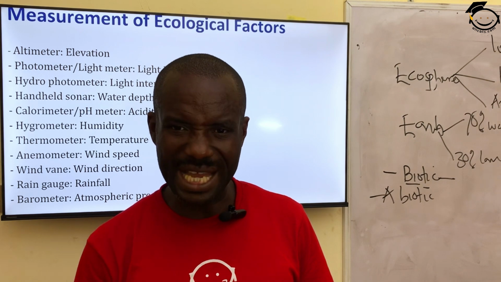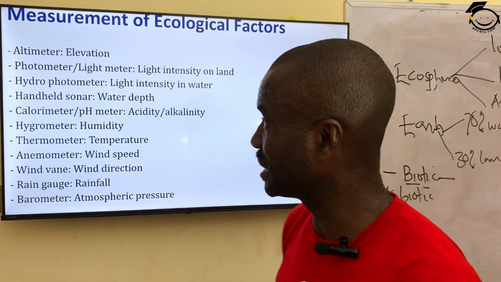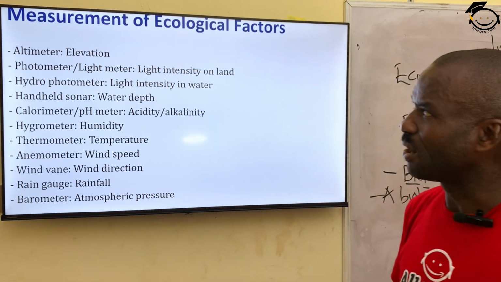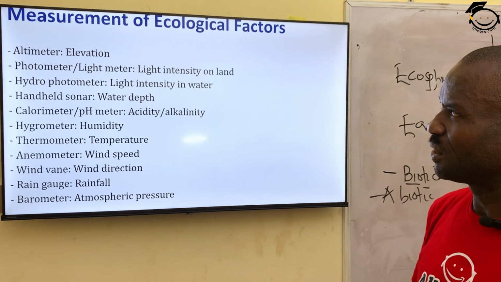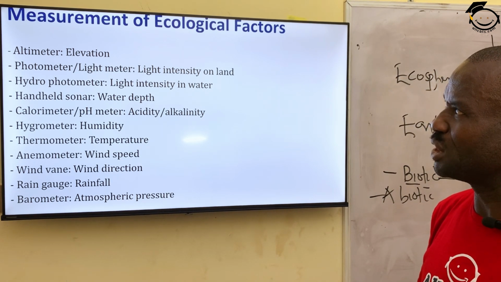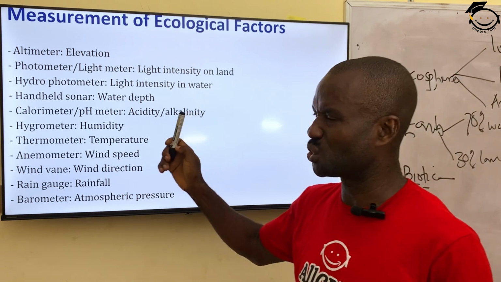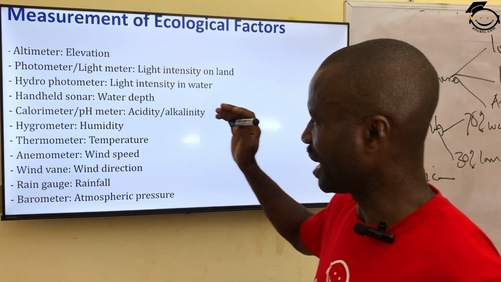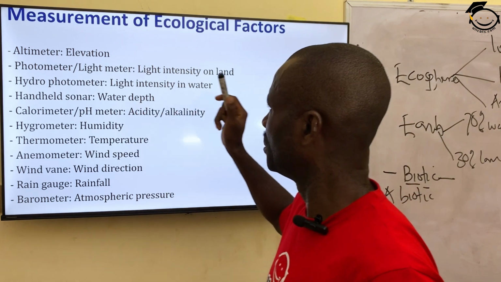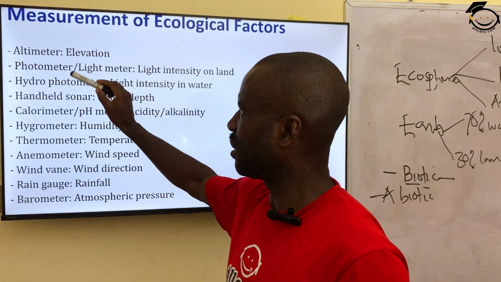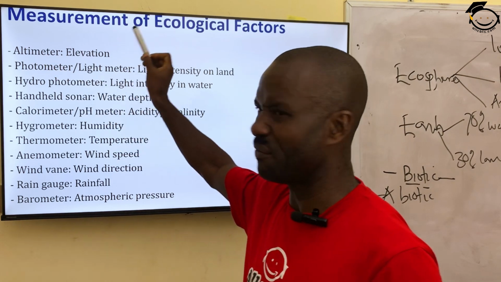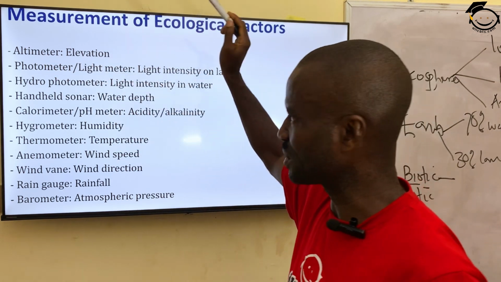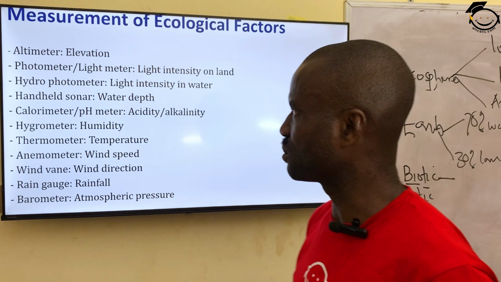What are the parameters put in place to measure these factors? The first one is altimeter. Altimeter is an instrument used to measure the altitude of a particular environment or ecology. Altimeter will measure the elevation or the altitude of a particular environment.